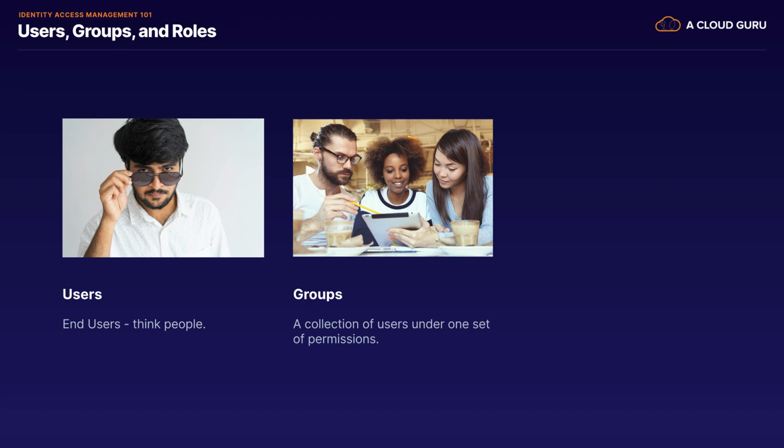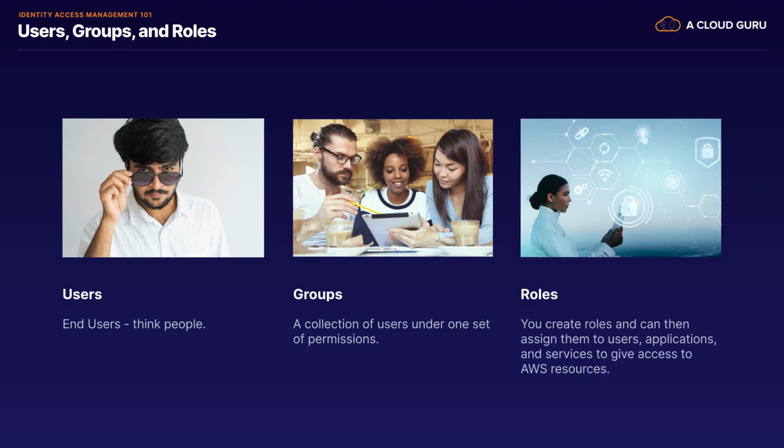And similarly, you might have a database administrations team, and they need to create DynamoDB tables and run queries on the database. In that case, you can create a group with the relevant permissions for DynamoDB and then add all of your database admins into that group.